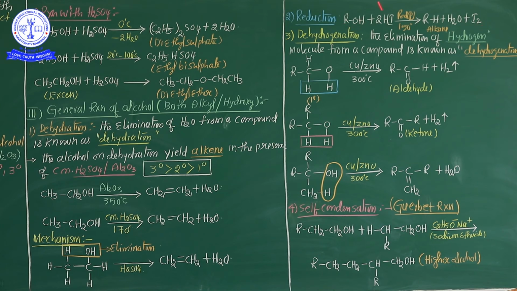So, whenever alcohol is involved in the reduction process with hydrogen halide in the presence of red phosphorus, with the optimum condition of 150 degrees Celsius, an alkane and a water molecule are formed, and additionally hydrogen iodide is also released. This is the reduction.